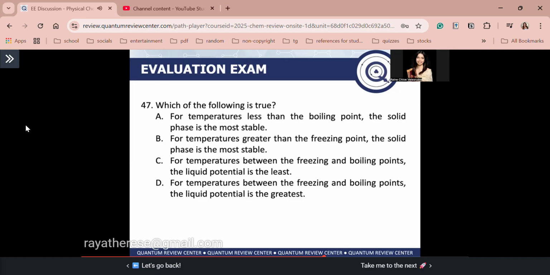Next, letter B, for temperatures greater than the freezing point, the solid phase is the most stable point. Guys, if your temperature is now greater than the freezing point, what happens to your solid? Your solid melts, tama? Again, at the temperature higher than the freezing point, let's say 1 degree Celsius, diba? Again, recall that the melting point of ice is 0 degrees Celsius. So, the most stable above the freezing point is still liquid. Therefore, letter B is false.